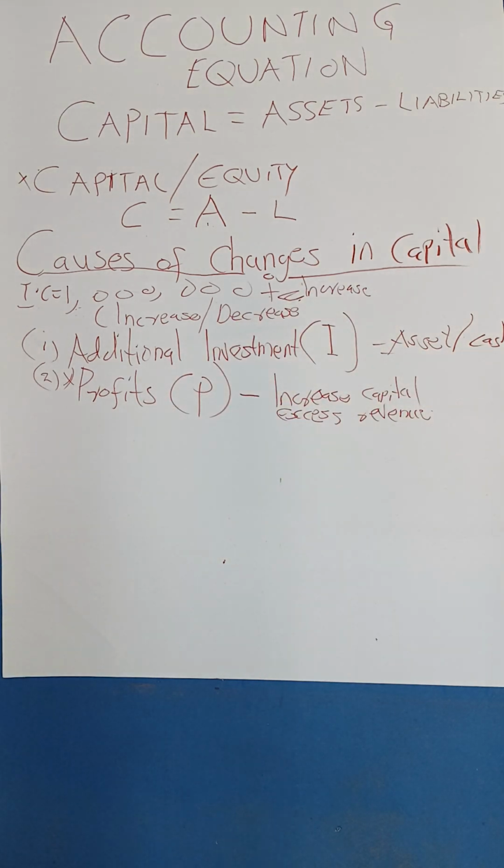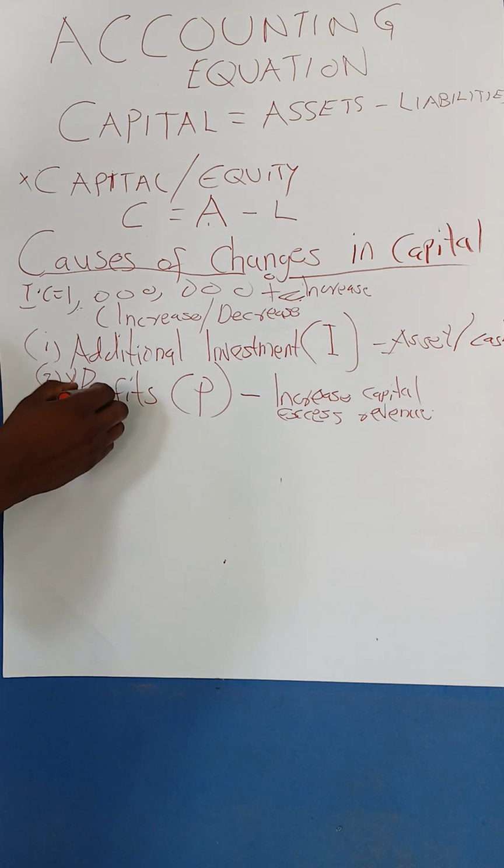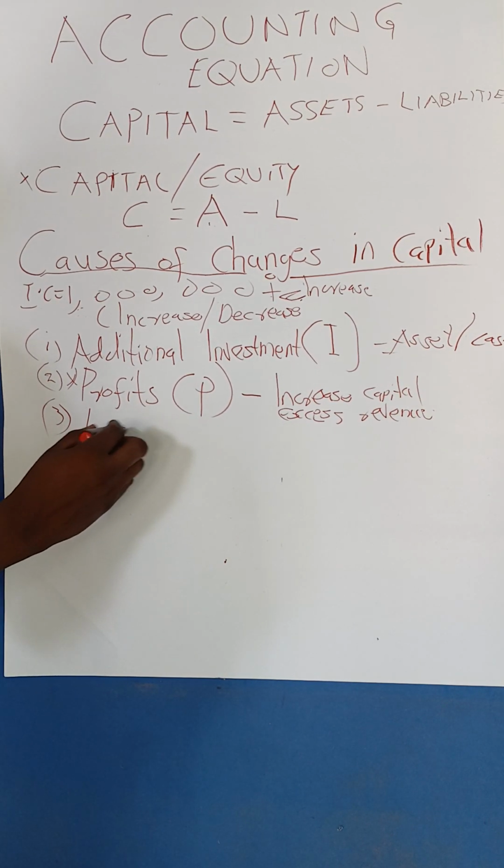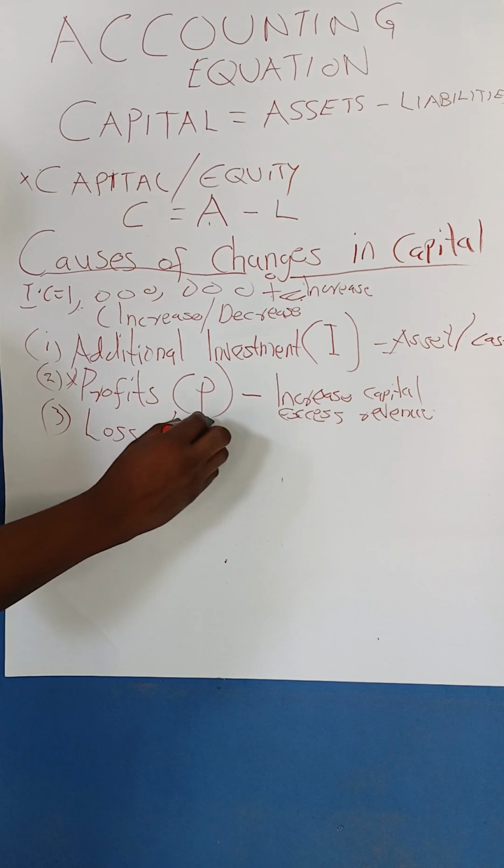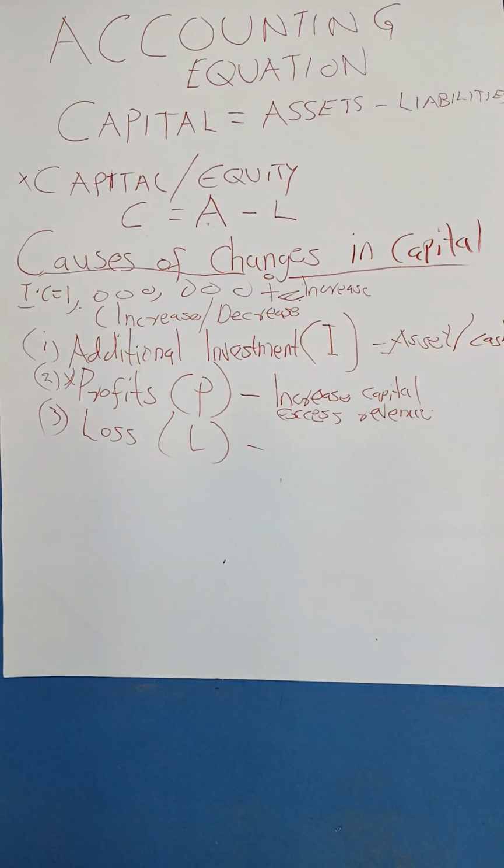Good. Another factor that can result in changes of capital is something called losses, the opposite of profit. So loss occurs when the cost of goods or services is greater than their sale price. You see, so this is very easy.